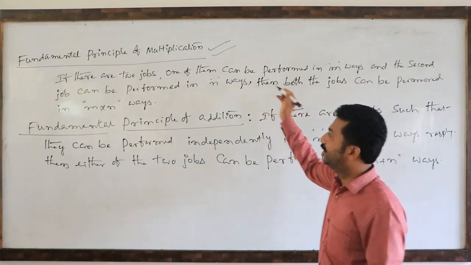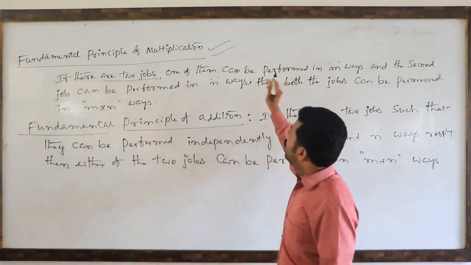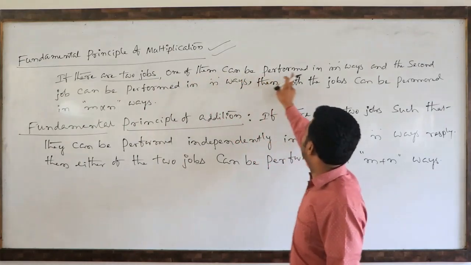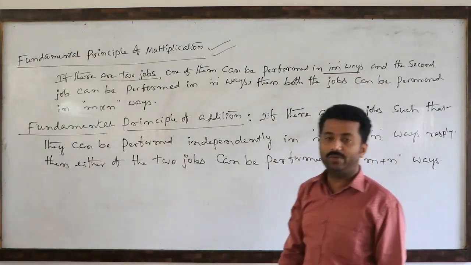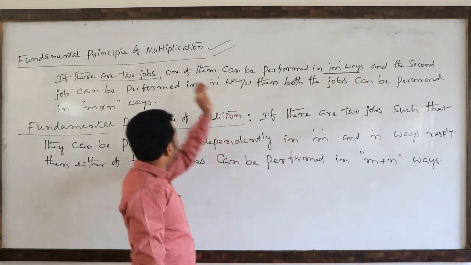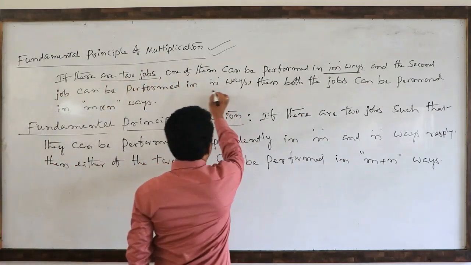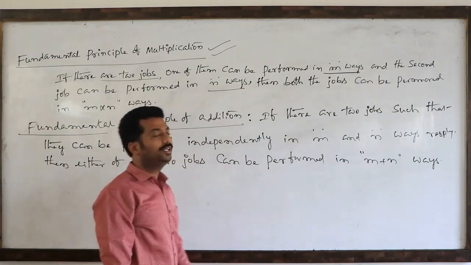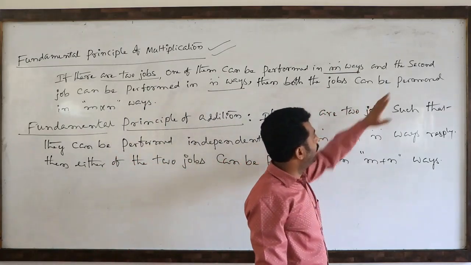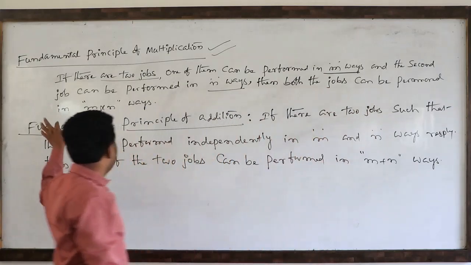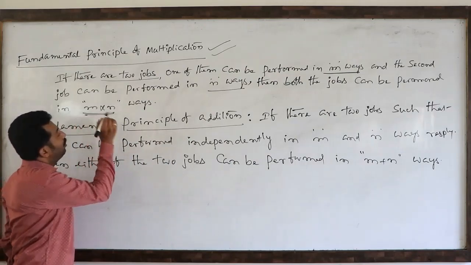If there are two jobs, one of them can be performed in m ways, and the second job can be performed in n ways, then both the jobs can be completed in m into n ways. This is called the product rule.